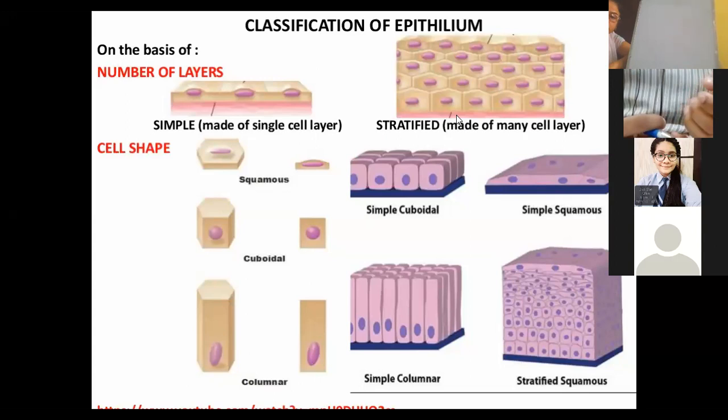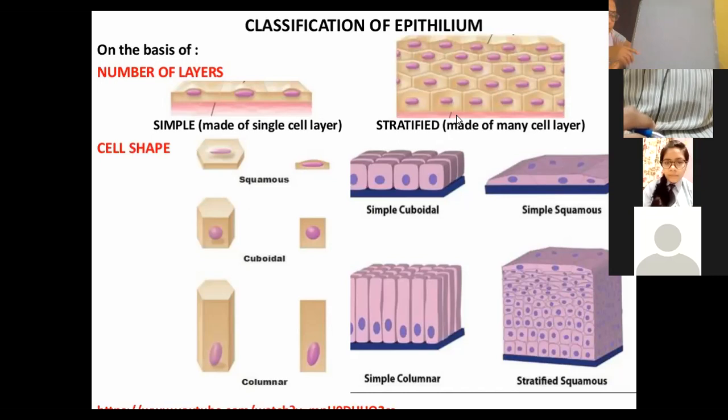Yes, Dia? What is present in all the epithelium tissue? I have told you it is one of the characteristics. One characteristic is that there is no intercellular space; what was the other? Basement membrane.